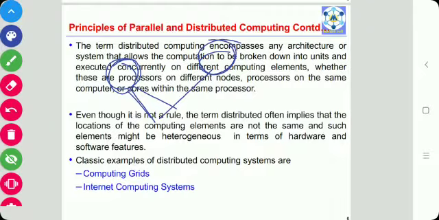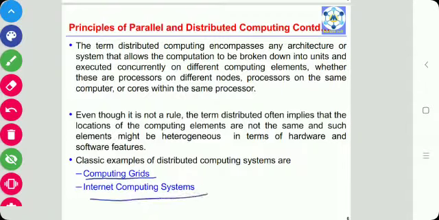A classic example of distributed computing is computing grids or the internet. We can access the internet on a laptop, or on a desktop computer, or on mobile phones. So these are the two examples of distributed computing, that is, computing grids and internet computing.